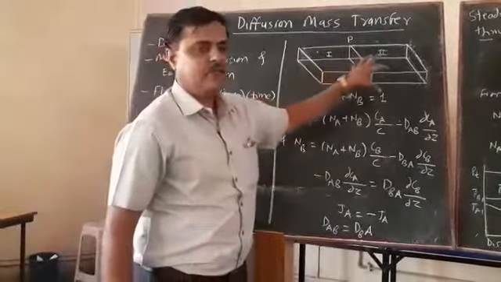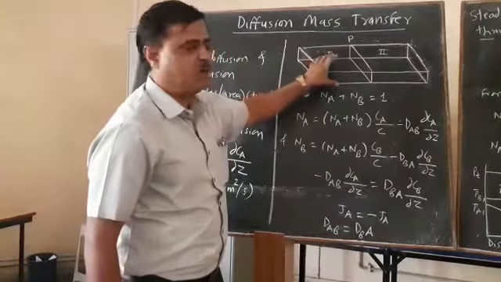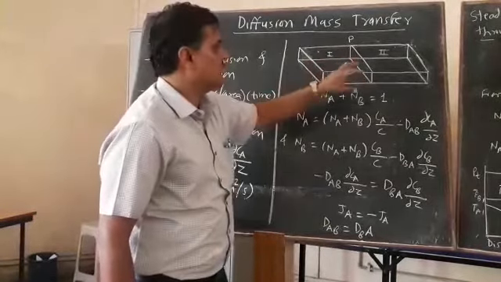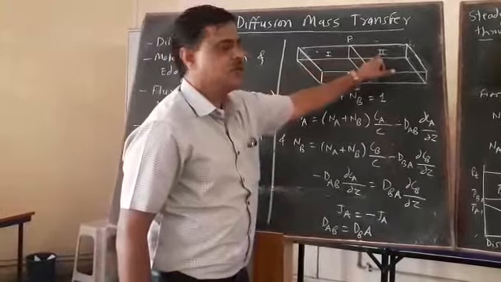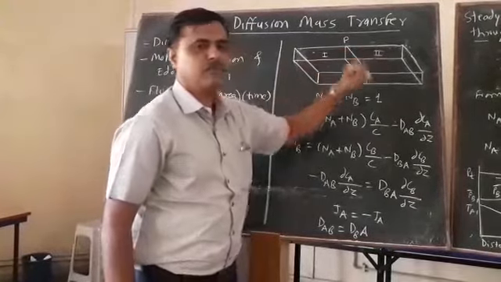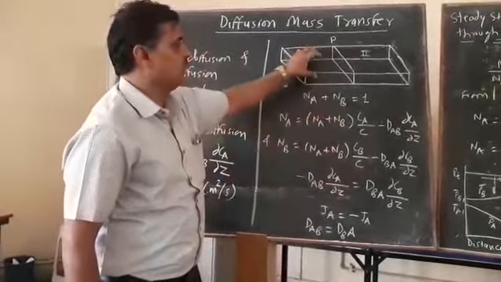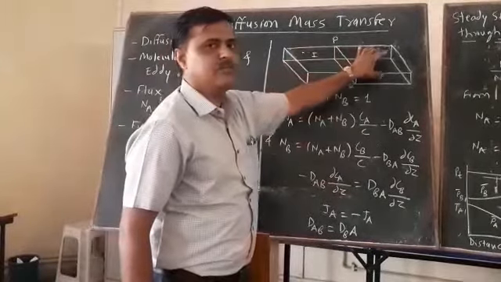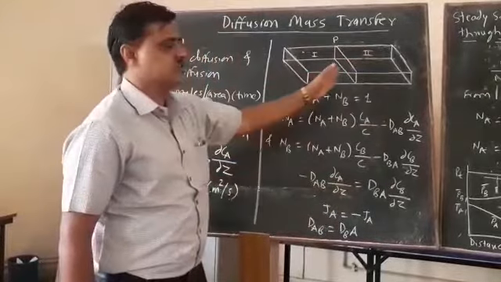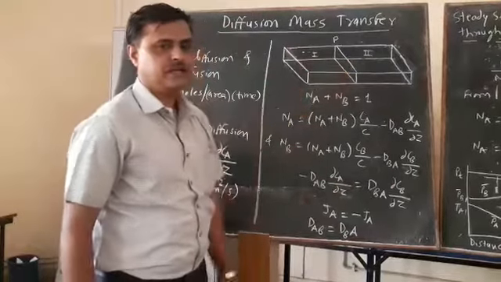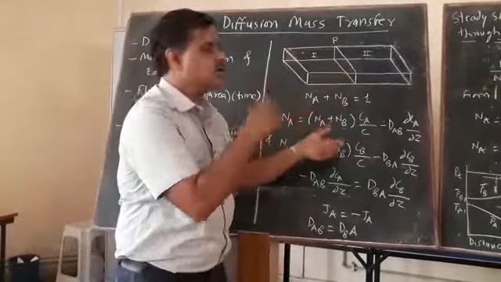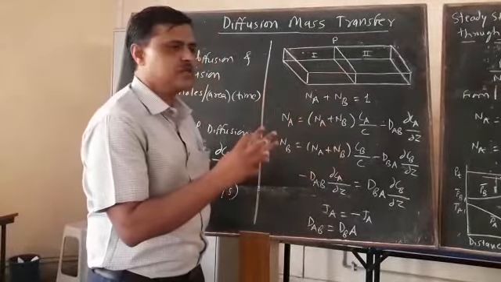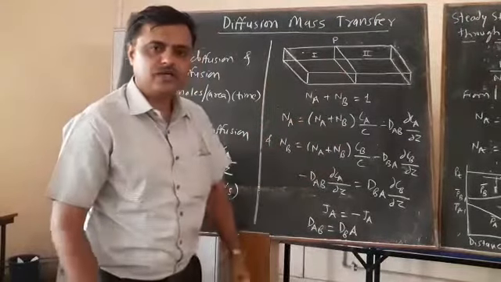Okay, this diagram shows a matchbox, and a partition is provided in this box. Partition 1 and partition 2 are compartment 1 and compartment 2. Let us assume in compartment 1, 1 kg of water is poured, and in compartment 2, 1 kg of ethanol is poured, with the partition present in between at the center. Imagine this partition is removed slowly. Then what will happen? The ethanol and the water are going to be transferred into each other.